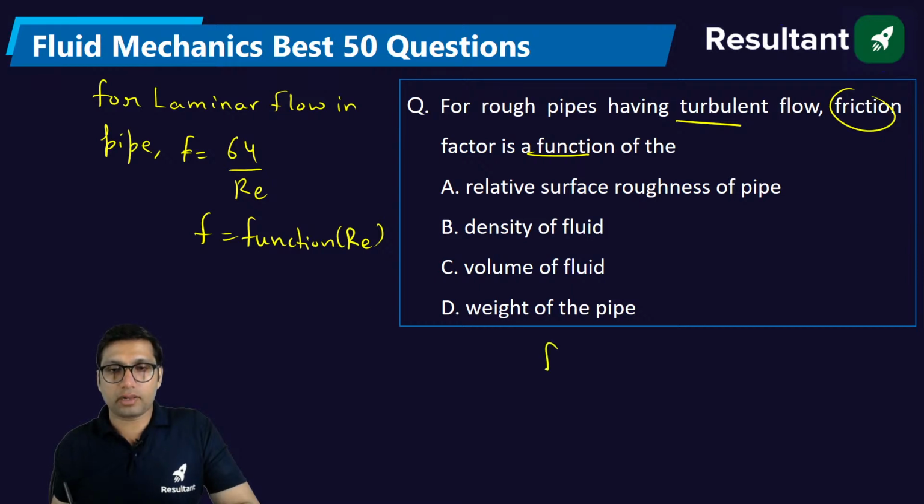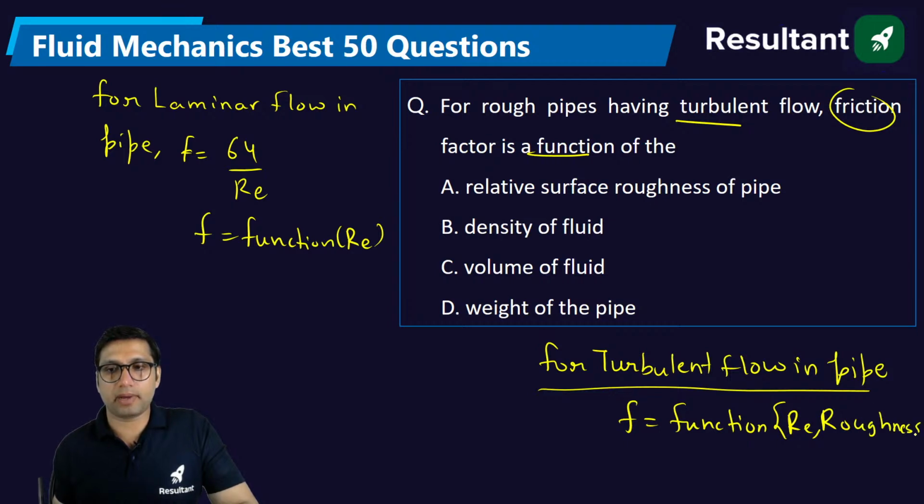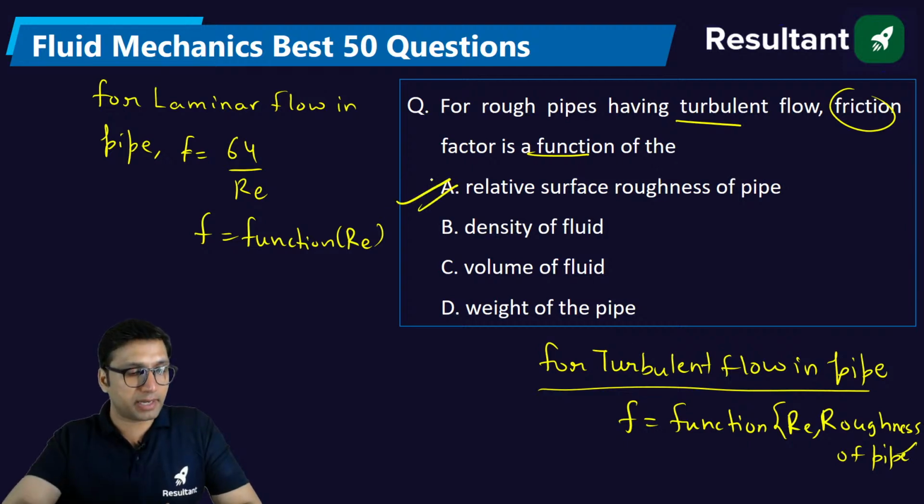But for turbulent flow in pipe, friction factor is not just a function of the Reynolds number. It is a function of Reynolds number and the roughness or relative roughness of the pipe surface, right? The right answer is option A in this case.